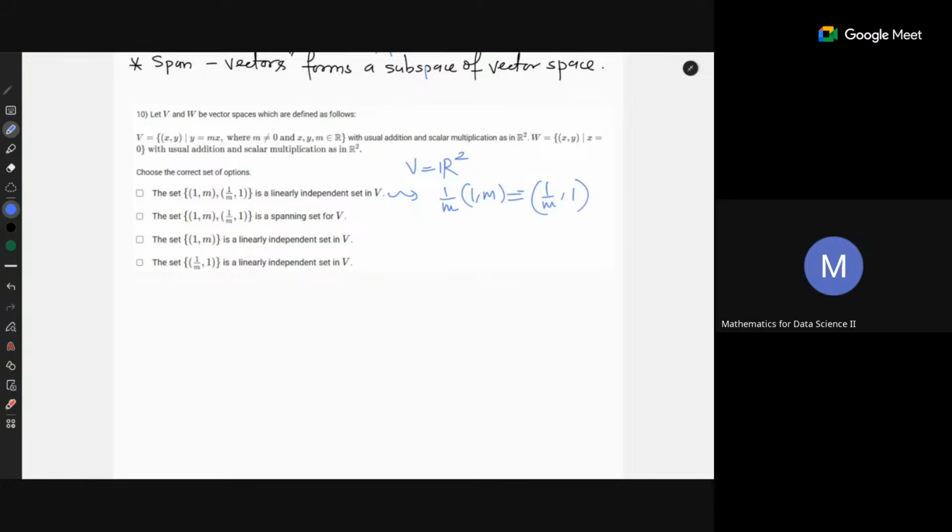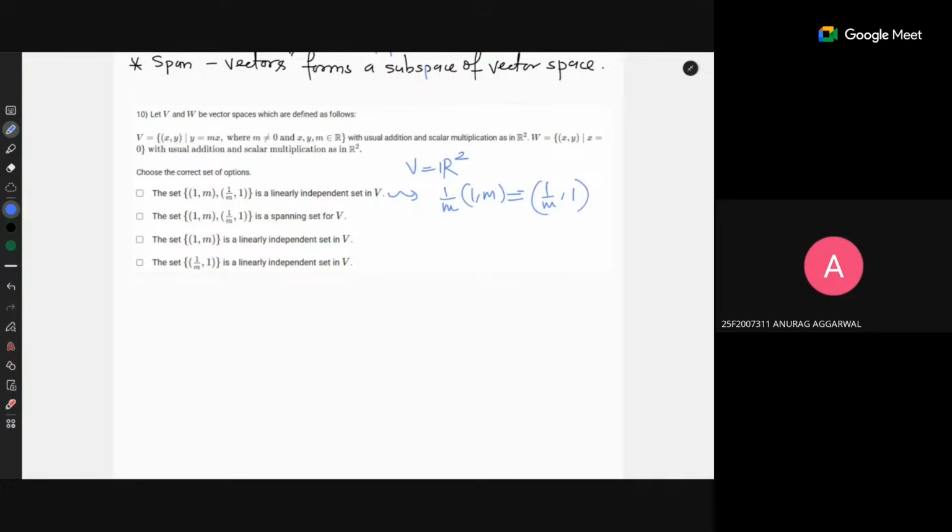That is clear. Now, is the set a linearly independent set? That is not independent. I think they can be spanning, but not a basis. Sir, the basis is 1 comma m, I think, because everything can be obtained from that. 1 comma m is the basis.